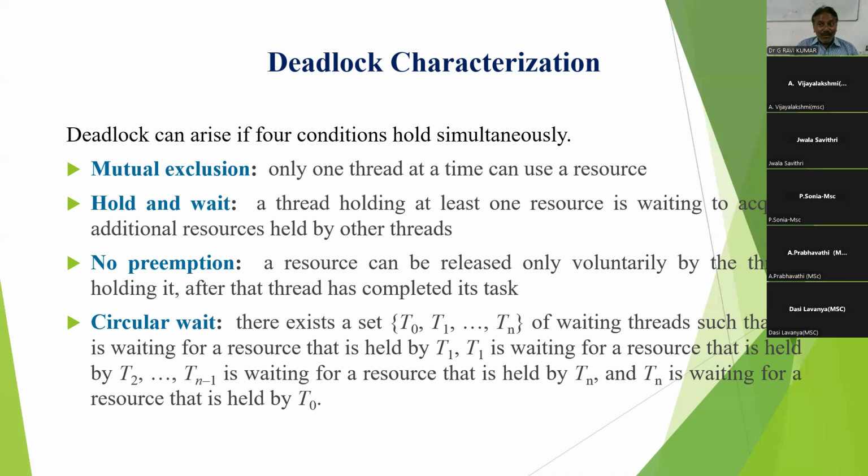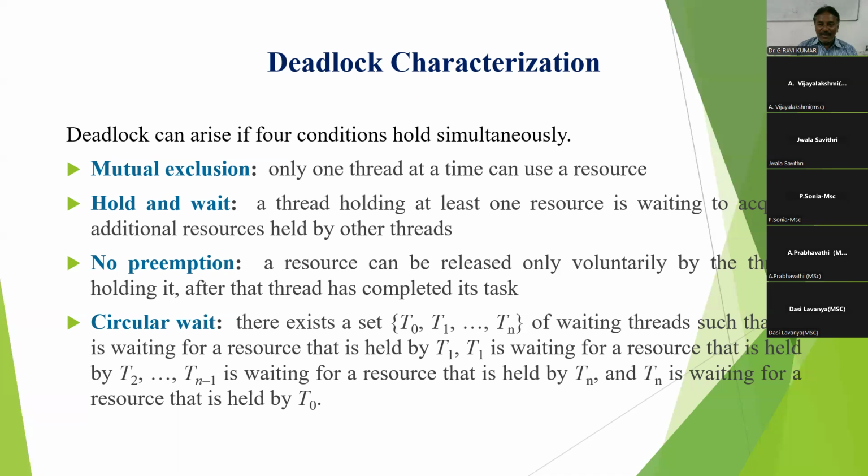That is called preemption. But with no preemption, once a resource is allocated to a process, it is released only after completing the execution. In the middle, there is no way to release the resource. This is called no preemption.